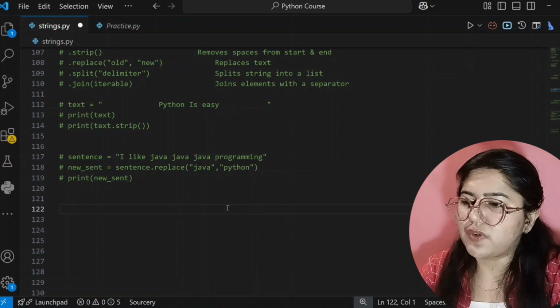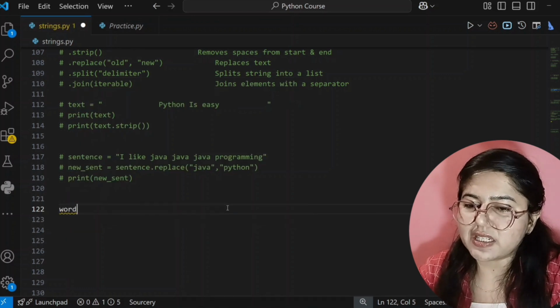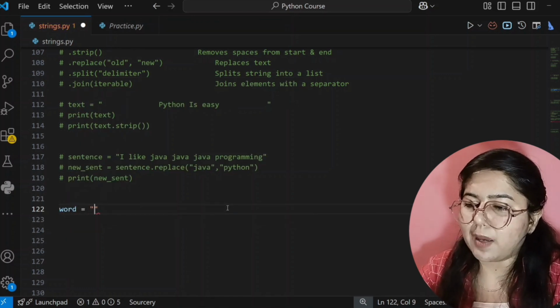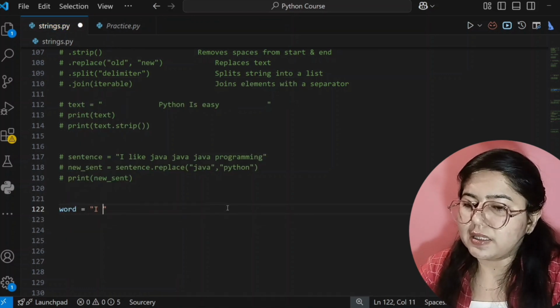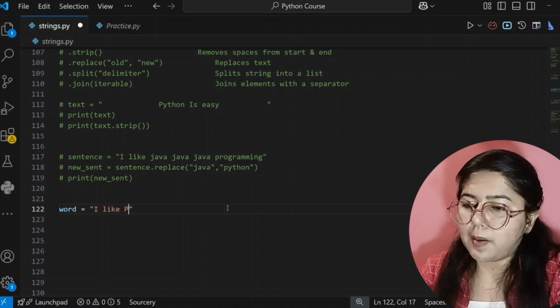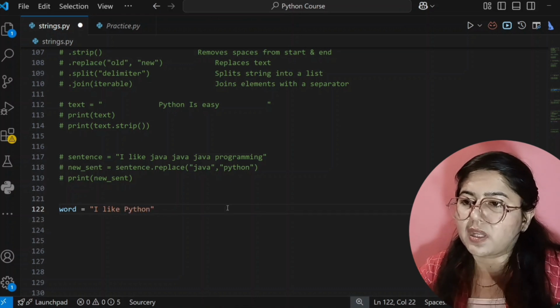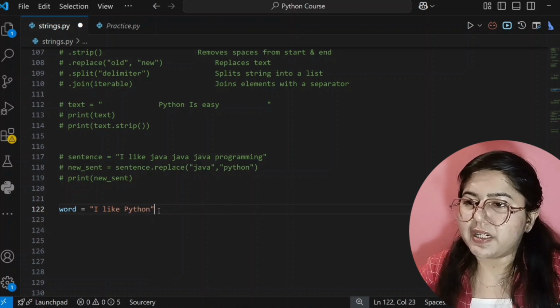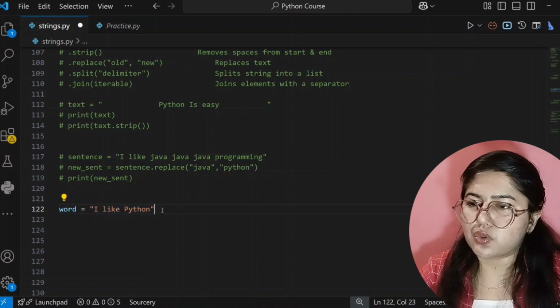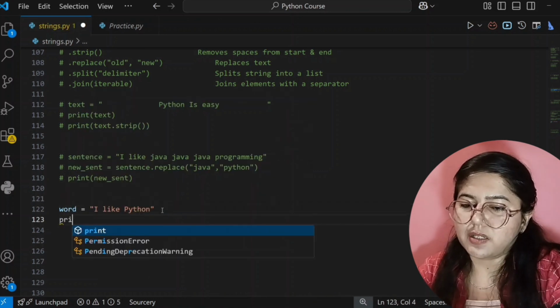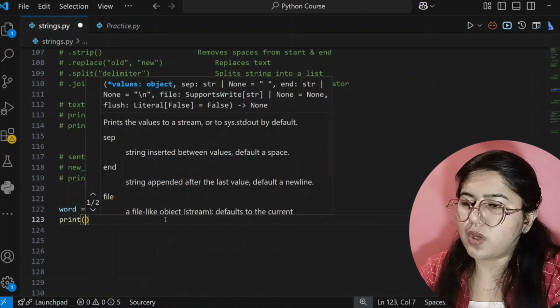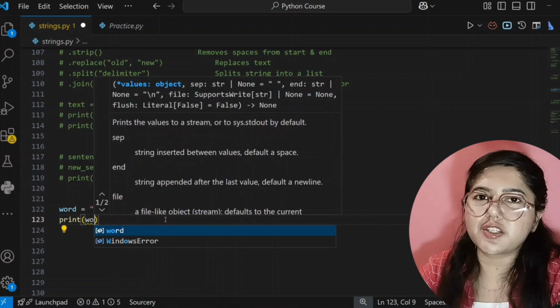So for that, first we have to create a variable. I'm giving its name word. Then I am creating a string, that is I like Python. Okay, so now I want to split this string, so we will write print inside parenthesis. You have to write the variable name where your string is stored.